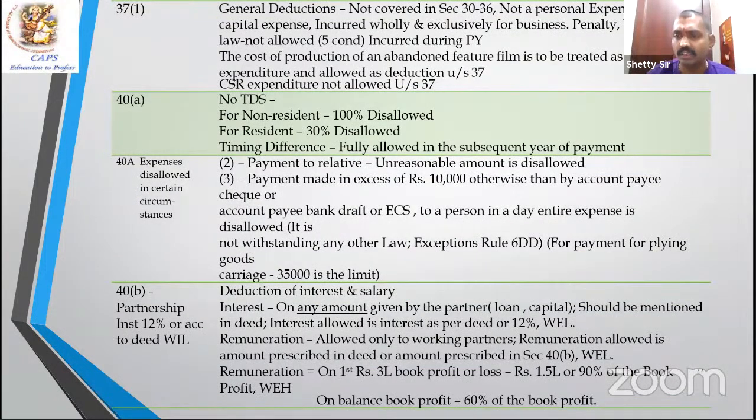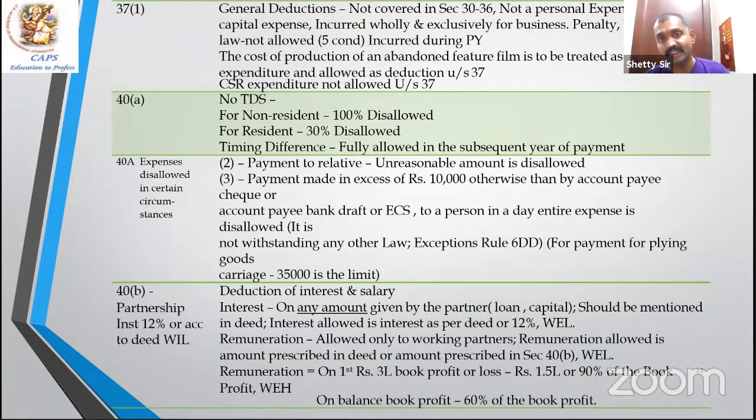37(1): any expenditure which is not covered under 30 to 36, if conditions are satisfied, that it is not a personal expenditure, not a capital expenditure, not covered under 30 to 36, incurred for the business, is fully allowed. Penalties which are against the law are not allowed. Compensatory penalties are allowed. CSR expenditure shall not be allowed. Next, 30 to 37(1) is the deduction.